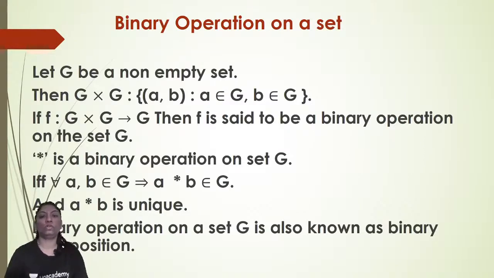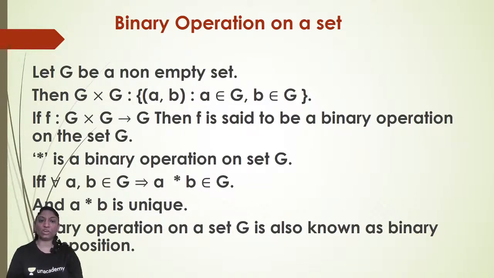Now see, what do we mean by a binary operation on a set? Let G be a non-empty set, then G cross G is equal to the ordered pairs (a, b) such that a belongs to G, b belongs to G. Then if f is defined from G cross G to G, then f is said to be a binary operation on the set G, and star is a binary operation.